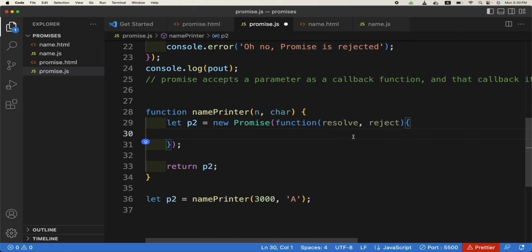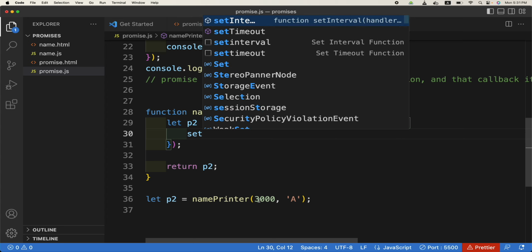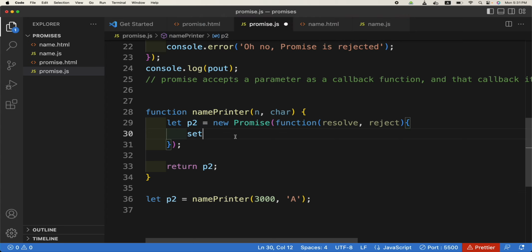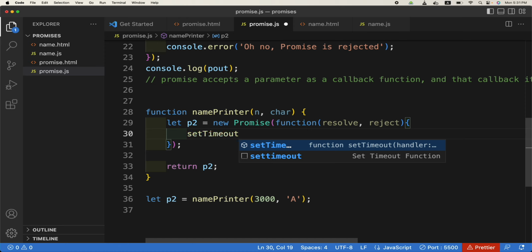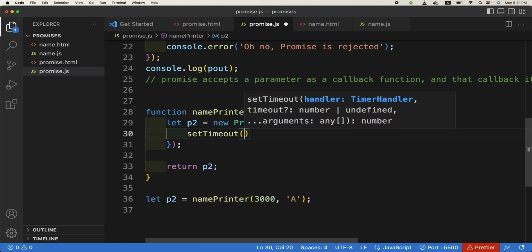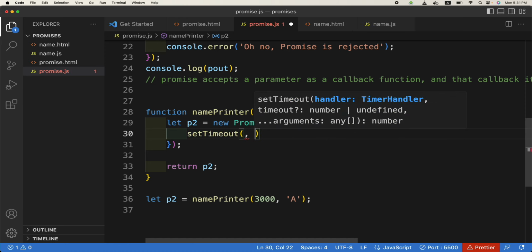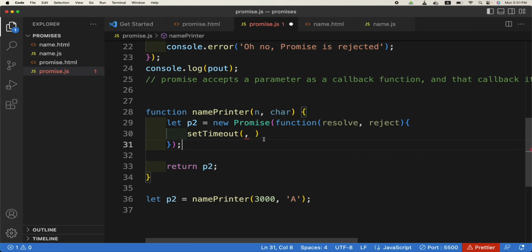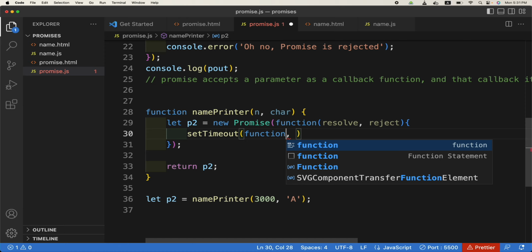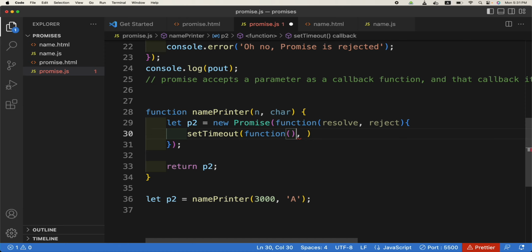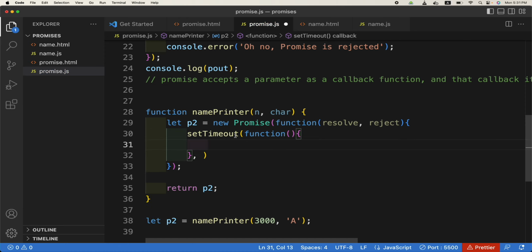Okay, here again we want setTimeout so that we can use these seconds. So setTimeout is the function. What will we pass here? The first is a callback function, and the second one is n. Good, like this. The second one is n.